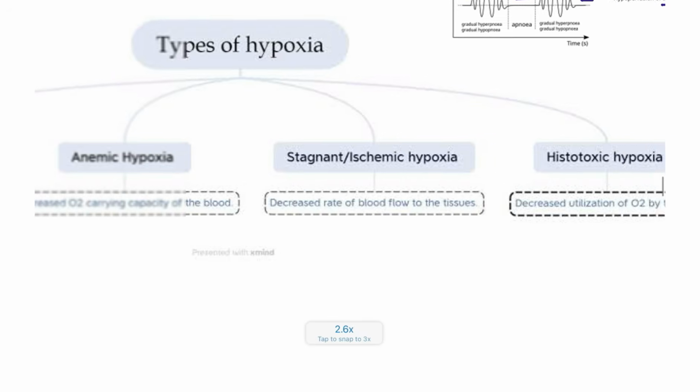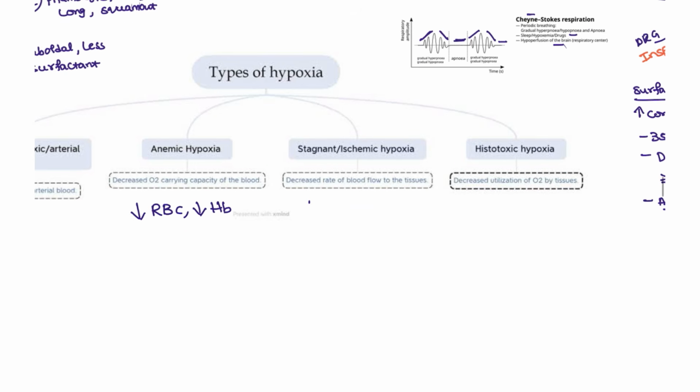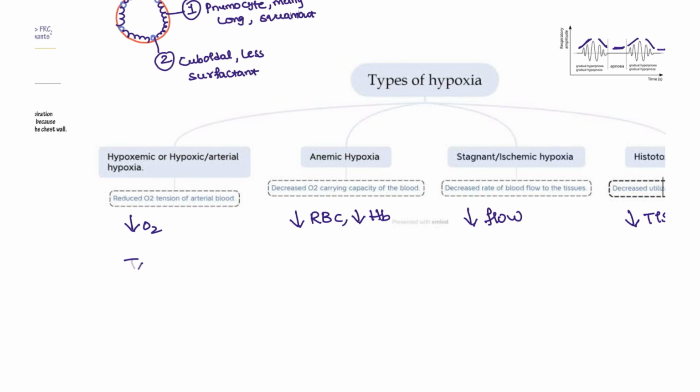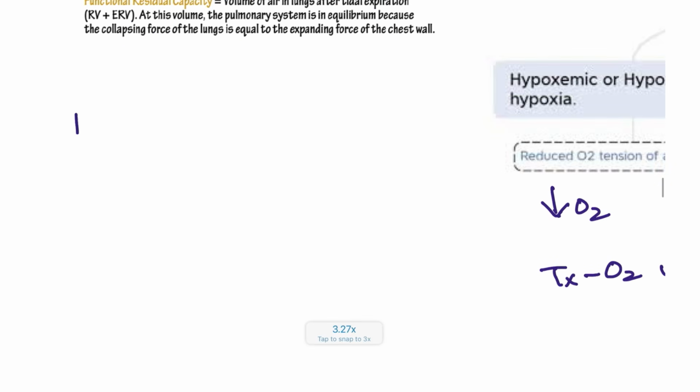Next, let's see the hypoxia types. We have four types of hypoxia. Hypoxic hypoxia, where there is decreased O2. Anemic hypoxia, where there is decreased RBC or decreased hemoglobin. Stagnant hypoxia, where the flow is abnormal. And histotoxic hypoxia, where the tissue itself is damaged. And what is the treatment? Just give O2. For anemic hypoxia, treat the underlying cause, mostly anemia. For stagnant hypoxia, treat the underlying cause, and for histotoxic hypoxia, also treat the underlying cause.